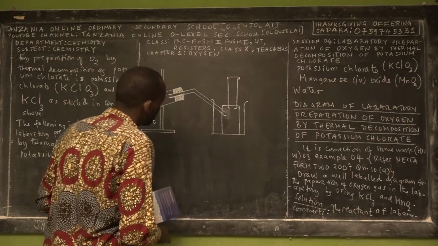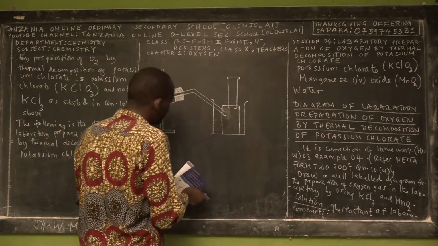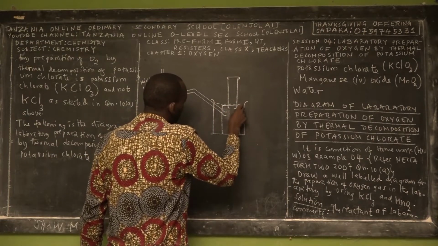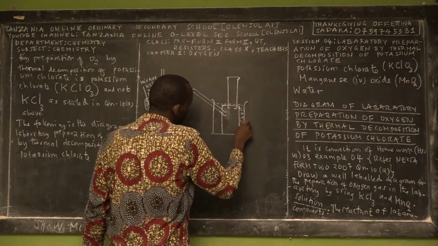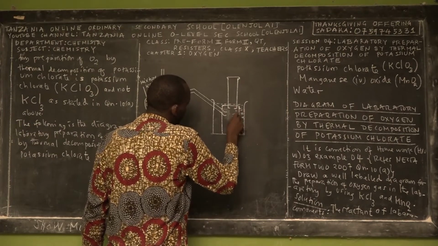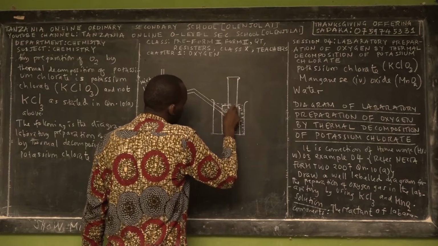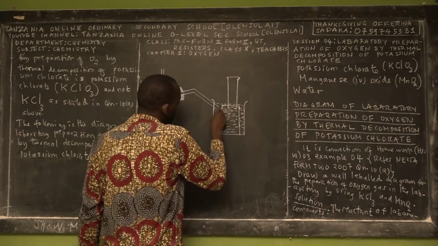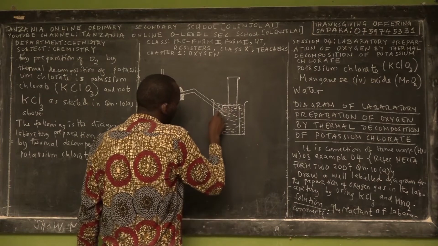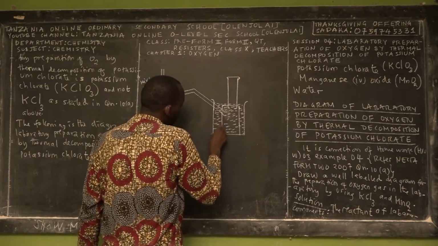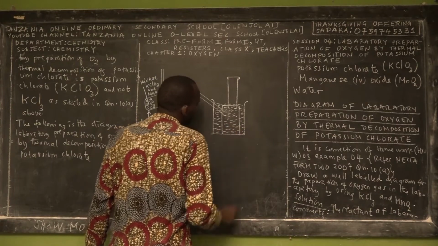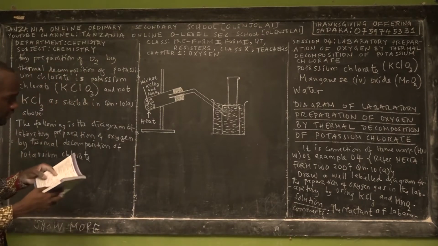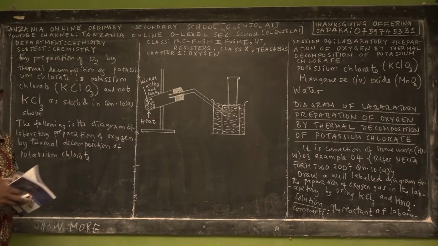So this is the trough. And then here, there is water. So we fill the first material. No, this is the third material, because the first is potassium chlorate, the second is manganese oxide, and the third is water. Okay, water, and that is the trough. So that's the water trough. Okay, so that's a simple experiment.